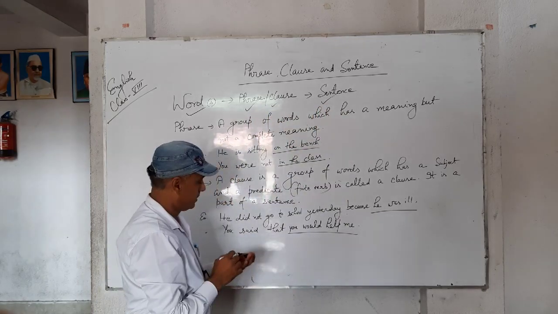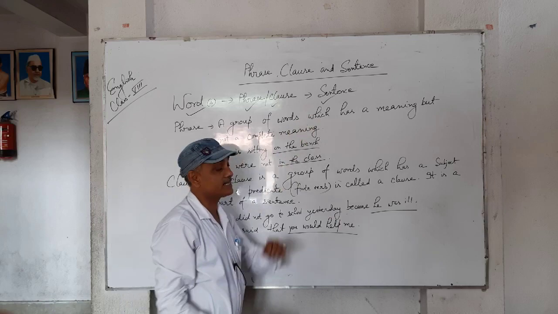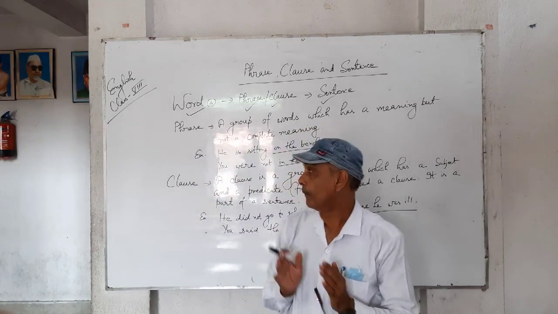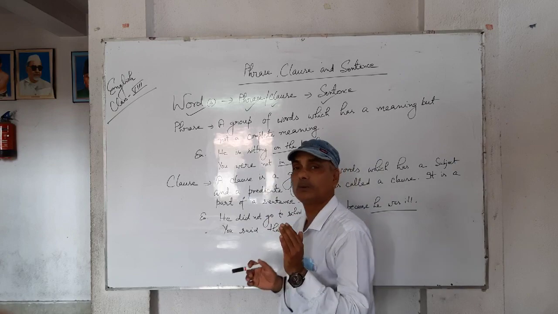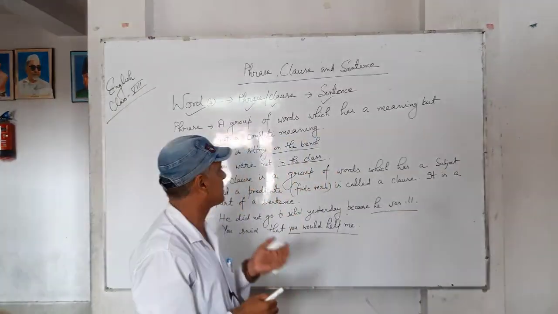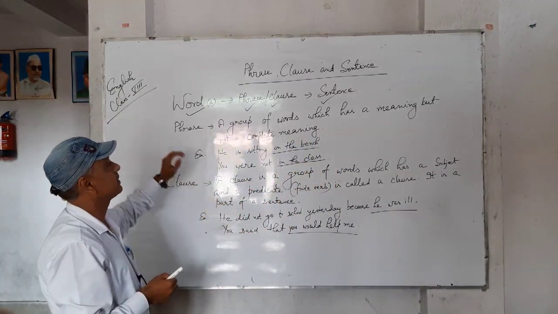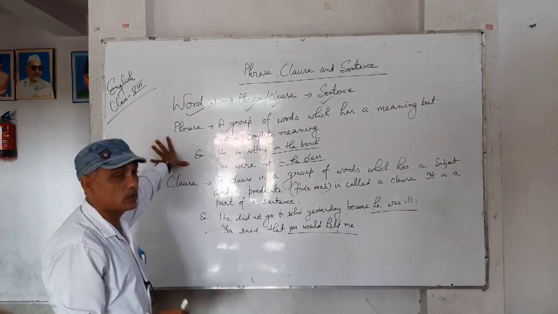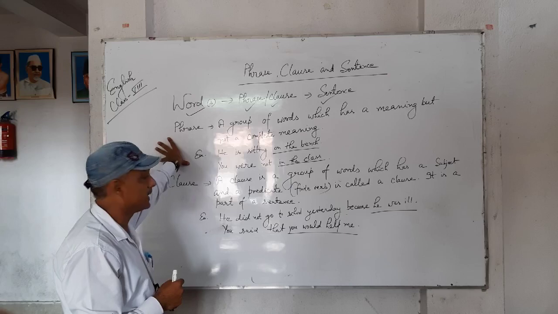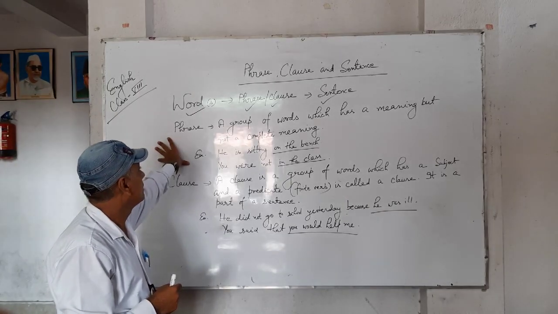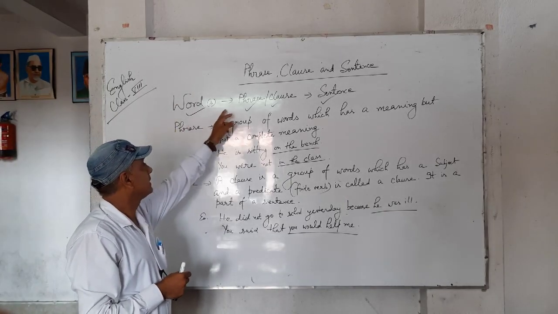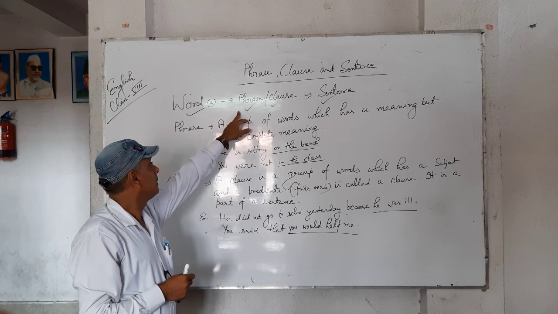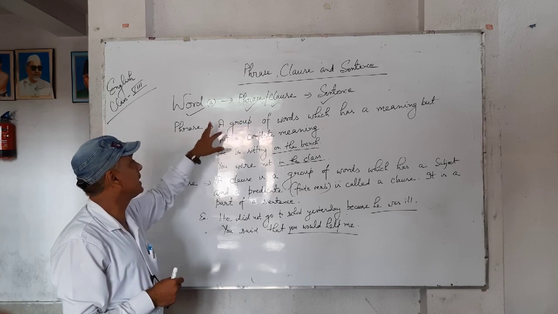When we learn about the sentence, you can make a complete sense, whatever you want to write or speak. A sentence is the last step to express your views, to write your views and ideas. So, after words, first of all, you will learn about phrase.